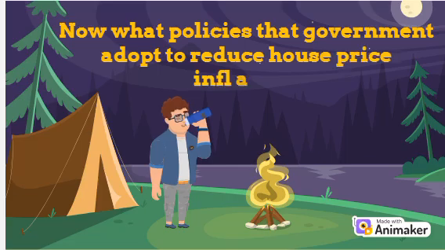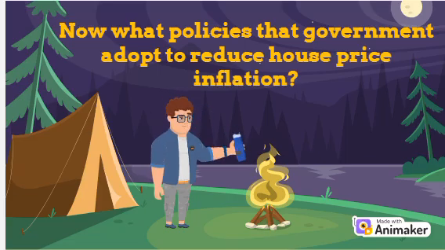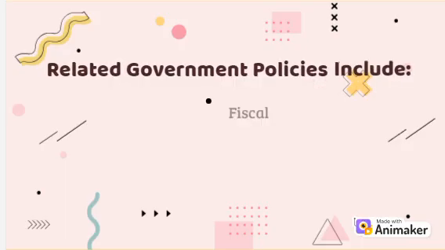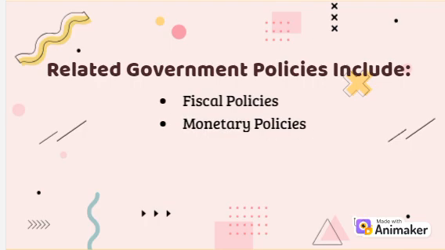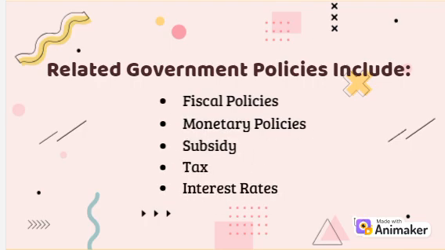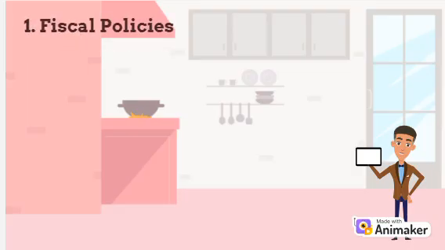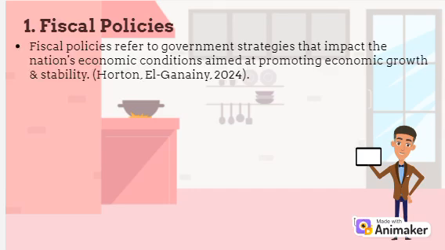What policies does the government adopt to reduce house price inflation? The government policies are fiscal policies, monetary policy, subsidy, tax, and interest rates. First of all, fiscal policies. Fiscal policies refer to government strategies that impact the nation's economic conditions, such as tax rates, government spending, and public debt management, aimed at promoting economic growth and stability, which refers to Horton and El-Ghanimi.